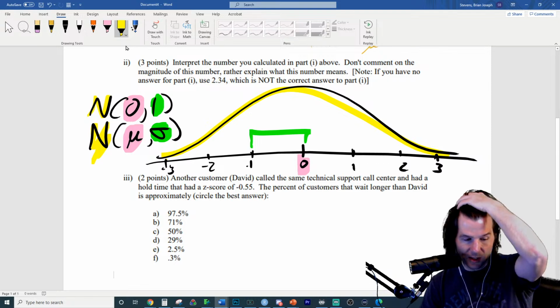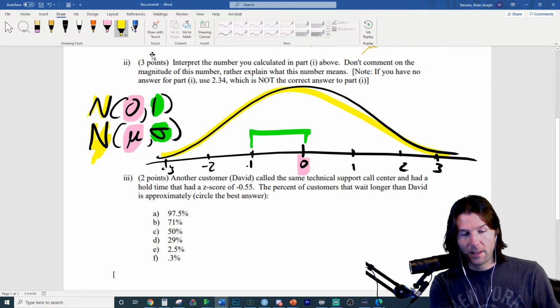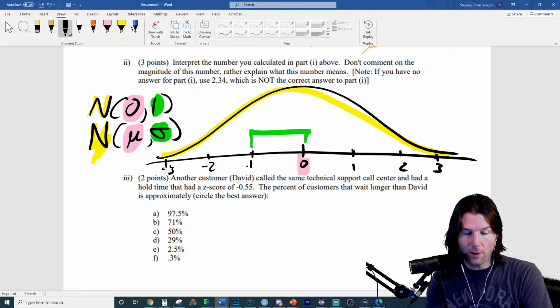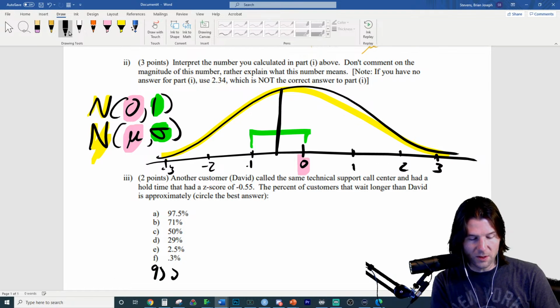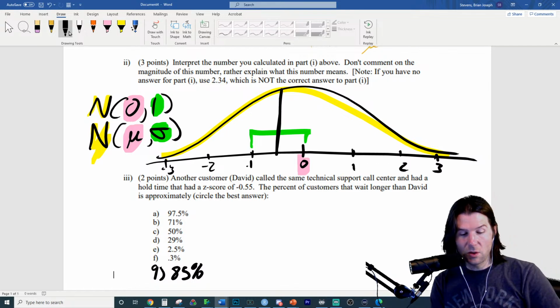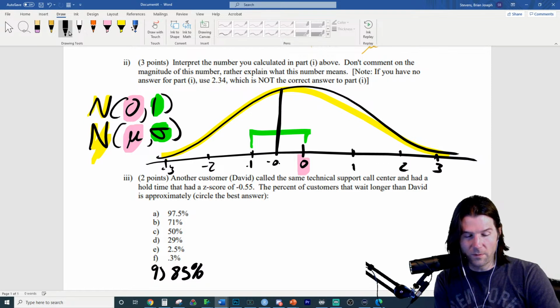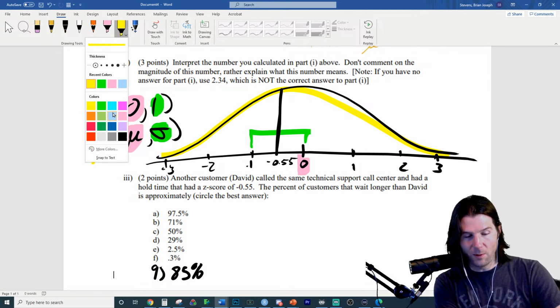So now we want to talk about David, and we want to say what % of customers had a wait time longer than David. Now, with a good drawing right here, we can probably deduce it pretty quickly. But what if there was an additional answer, A, B, C, D, E, F, G, and G said 85%? So we're adding an additional answer right here. So we want to know David with his z-score of negative 0.55. There's David's z-score. And we want to know what % of people had a wait time longer than David.